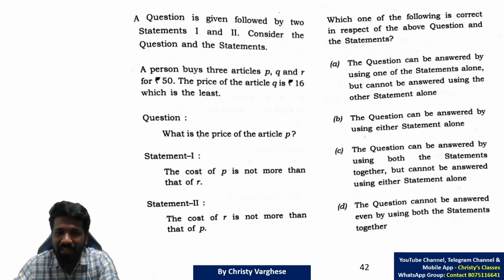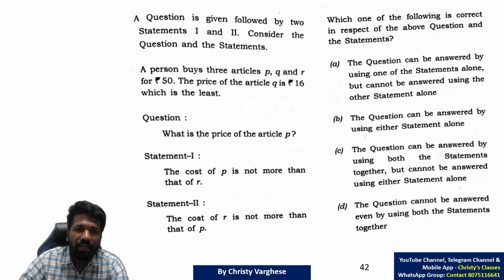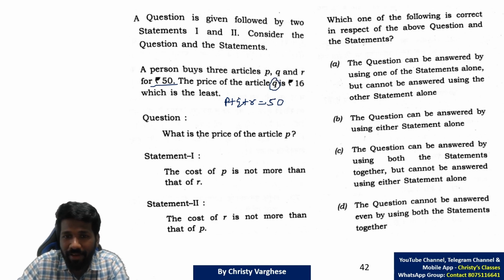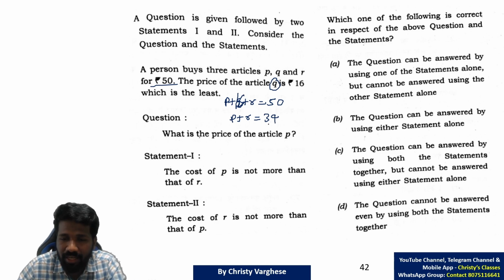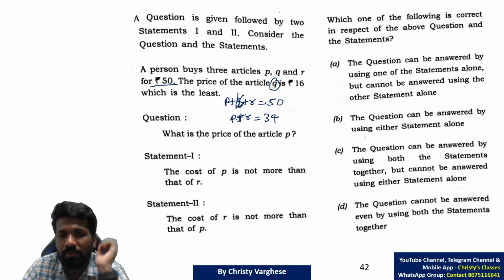Option D. This question again is an interesting question, monetary problem related. A person buys 3 articles P, Q, R for 50. So P rupees, Q rupees, R rupees be the price of these three articles. That sum is 50. And Q article value is already given, 16. So substituting 16, you can simplify the equation as P plus R is equal to 50 minus 16, taken to the other side, 34. P plus R is 34 means there are many possibilities for P plus R.